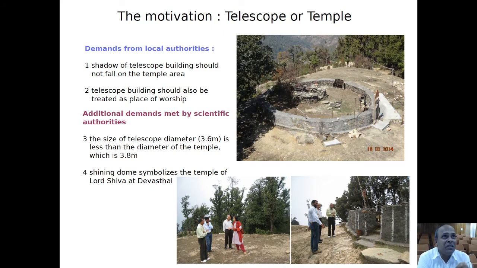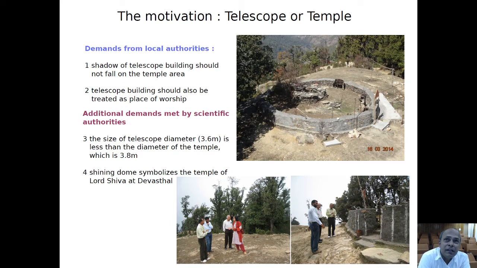So, well, this motivation, whether you want to set up a telescope or a temple at the top of the hilltop, because setting up a telescope at a hilltop is very important to get a laminar flow of wind, which helps in reducing the seeing or twinkling of stars and getting sharp images with this telescope.